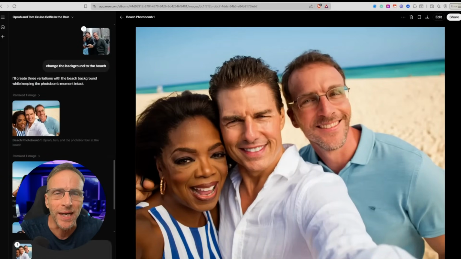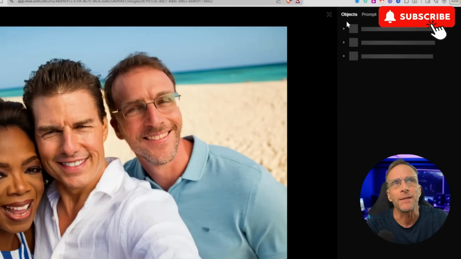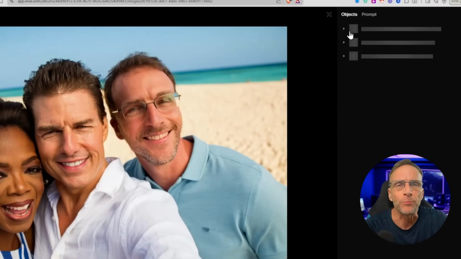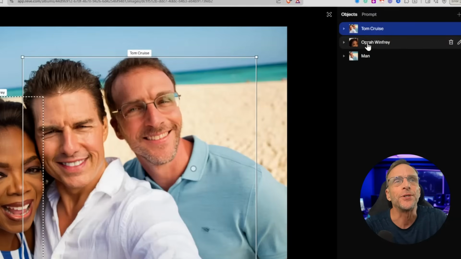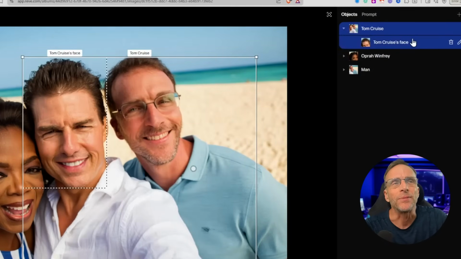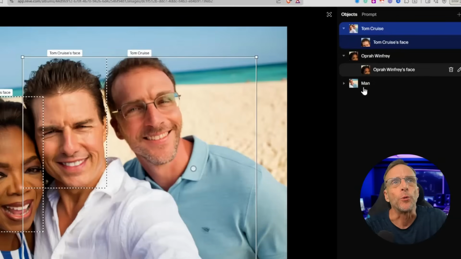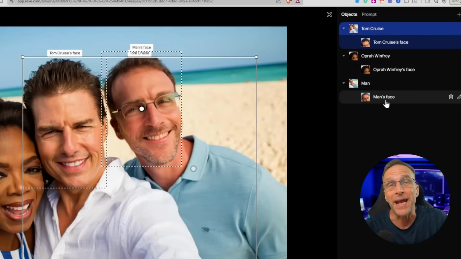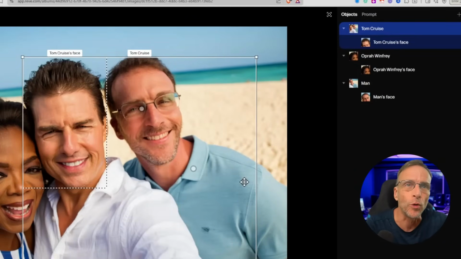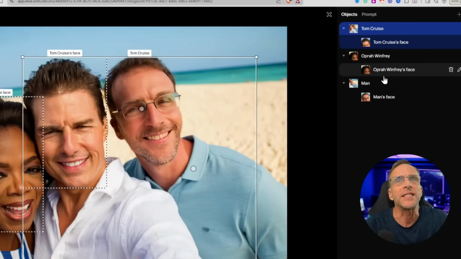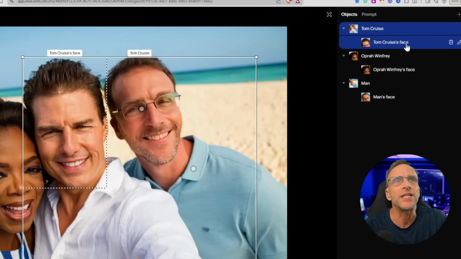Let me show you another way to edit this image that nobody else is doing. If we click up here on edit, it's going to take a look at the image and it's going to break it up into pieces. We have the Tom Cruise, we have the Oprah Winfrey, and we have the man. If I expand that, we've got Tom Cruise's face, we've got Oprah Winfrey's face, and we've got the man's face. Sometimes it'll break it down to even more things like the shirt or whatever. So let's say that we wanted to make a change just to Tom Cruise's face.